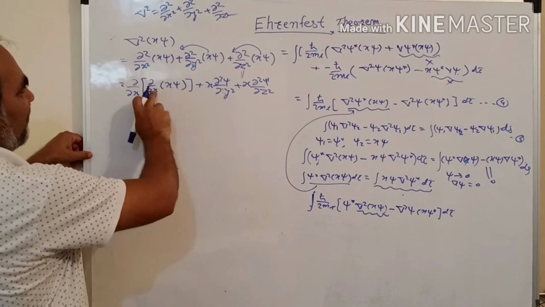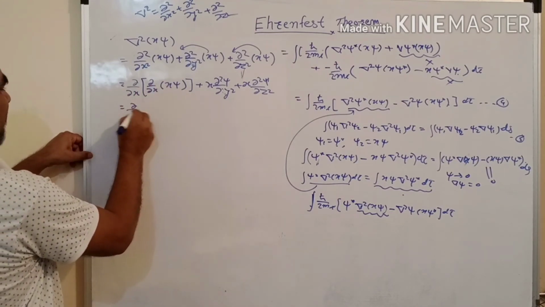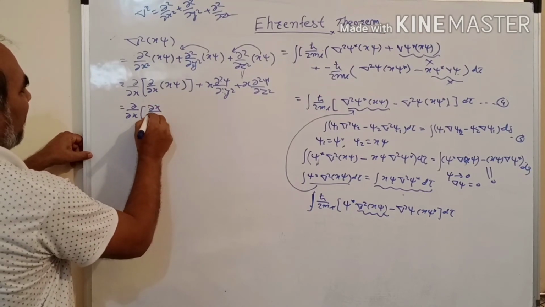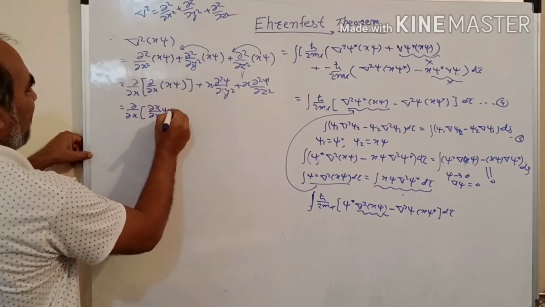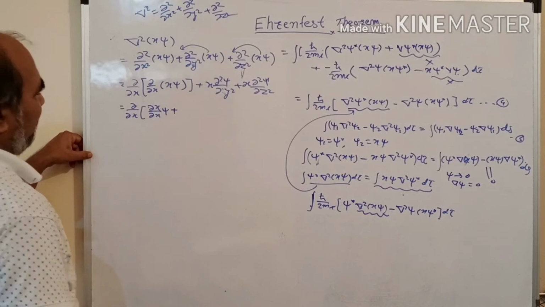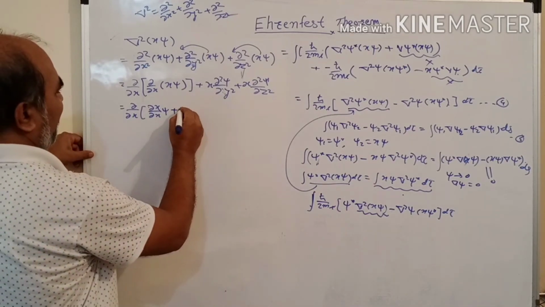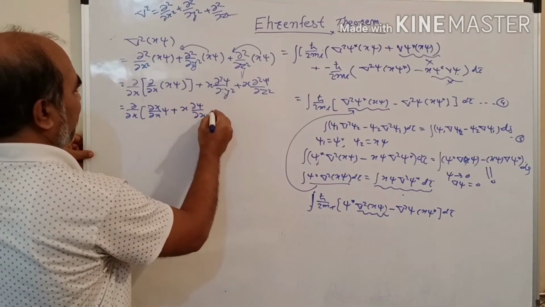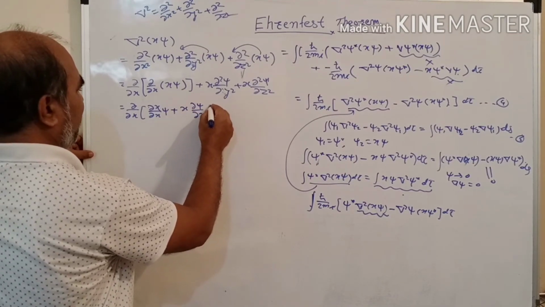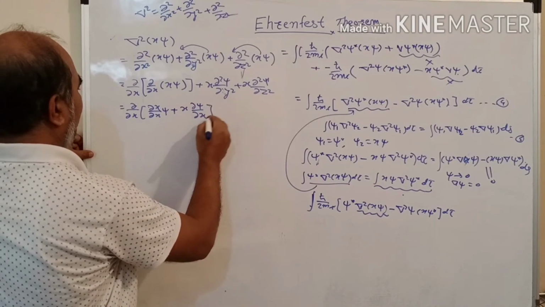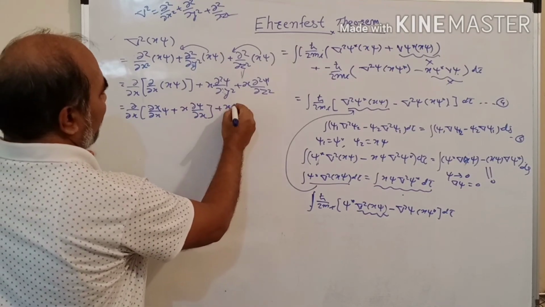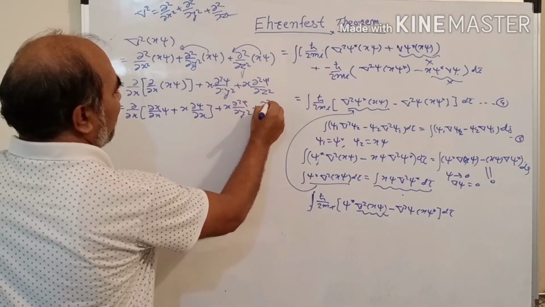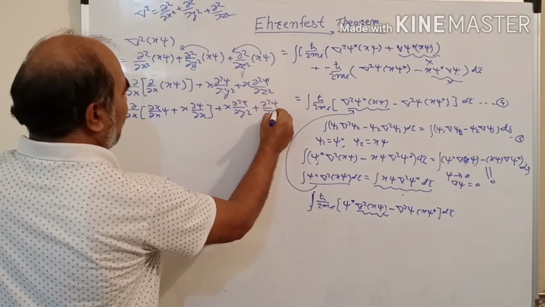The first part is delta by delta x of psi plus x dou psi by dou x, plus as it is, d2 psi by dou y square plus d2 psi by dou z square.